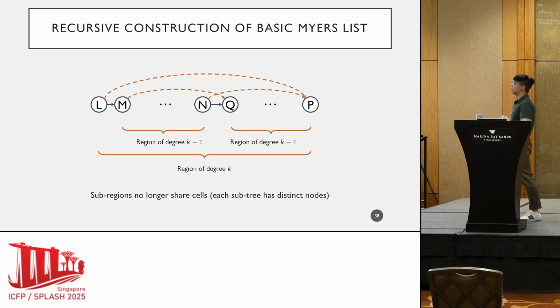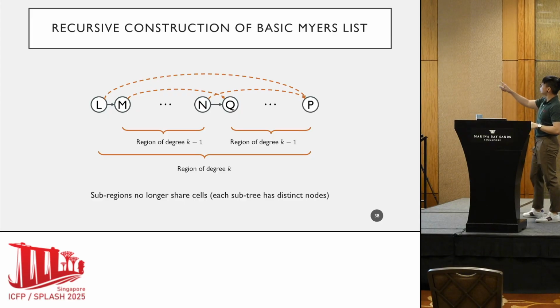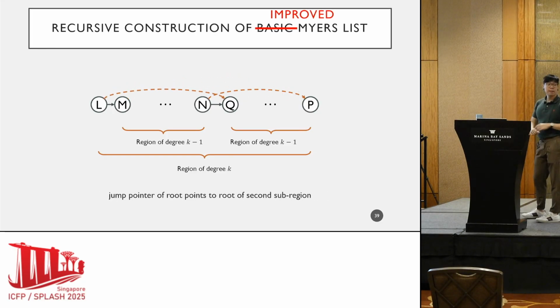And the next thing in a binary tree is that the root of a tree points to both its left and right child at the same time, right? So what we're going to do is move the jump pointer of cell L to point to the root of the second subregion, which is Q. So I move it this way. And that's it. Just with these modifications, we have arrived at a new data structure that is more close to a binary tree. This is what we call the improved Myers list.